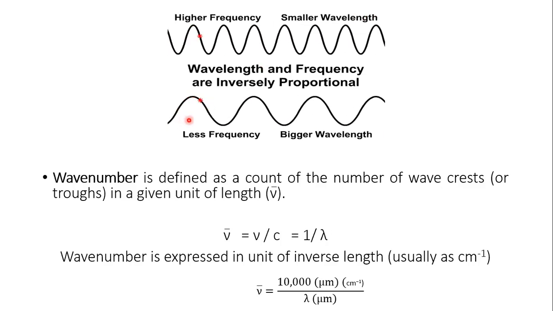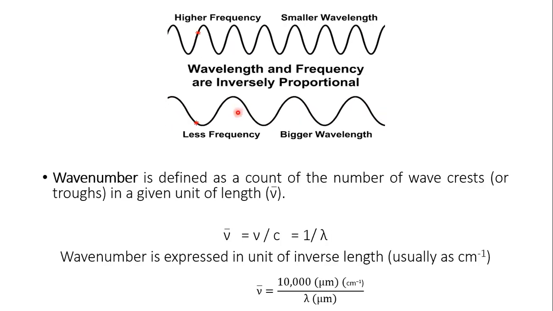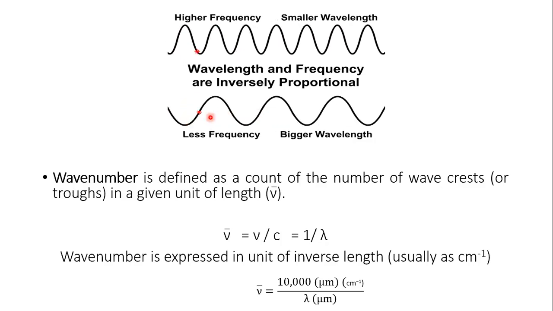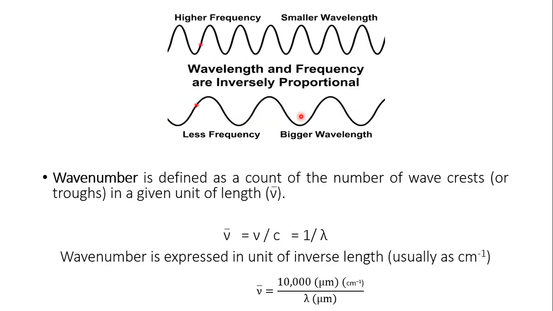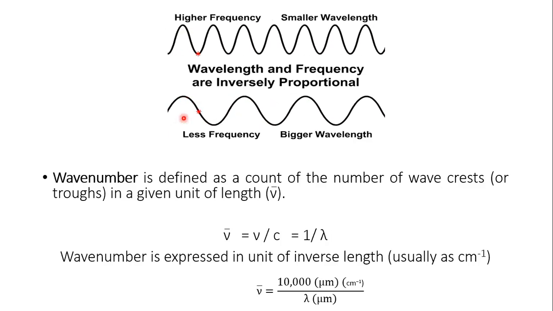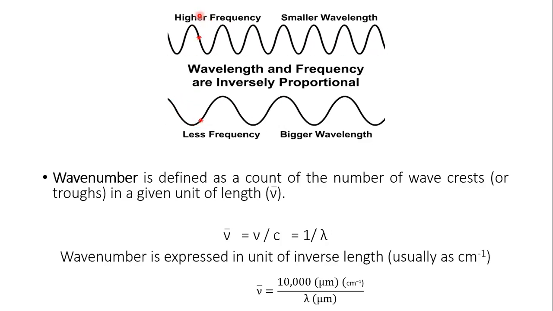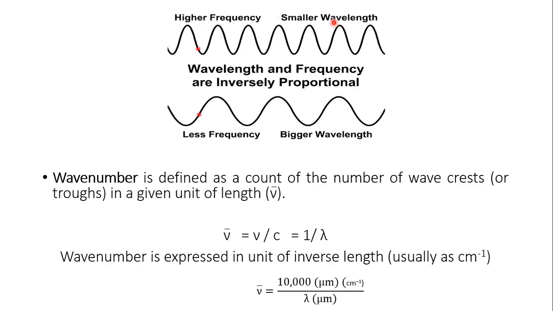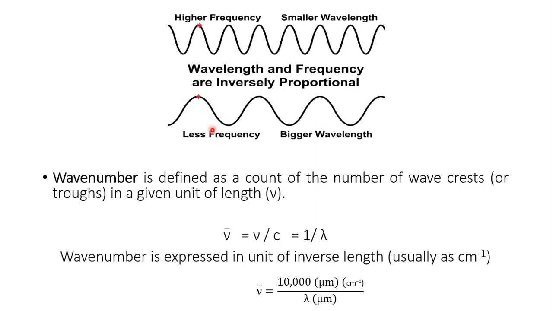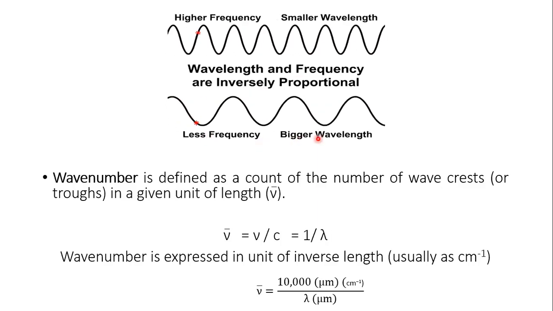Whereas in the below wave, we can clearly see as the distance between the two peaks is increased, the frequency becomes less. So it is clearly seen from this example also that high frequency corresponds to the smaller wavelength and less frequency corresponds to the longer or the bigger wavelengths.